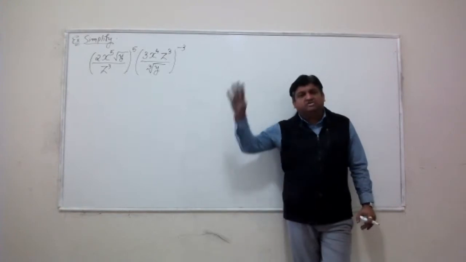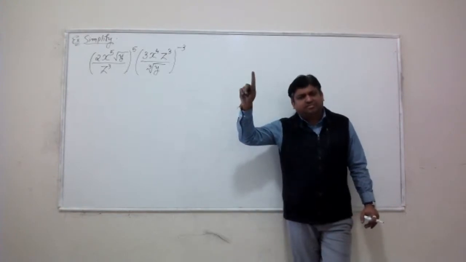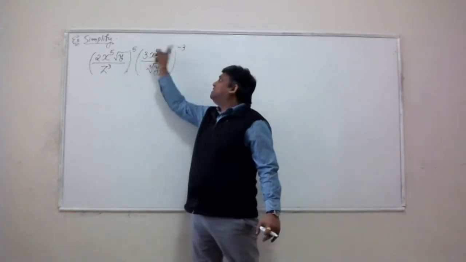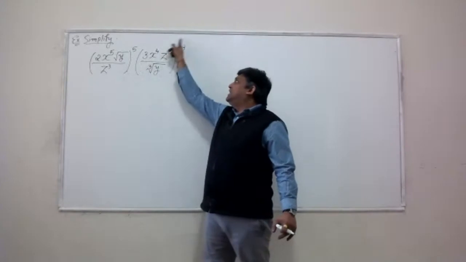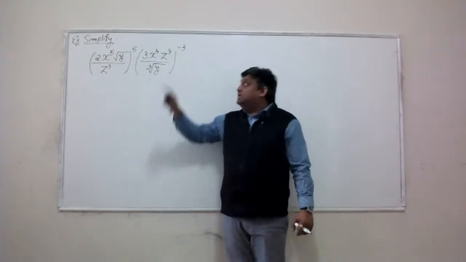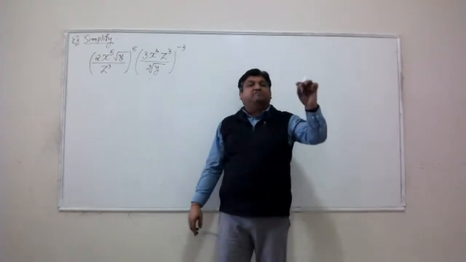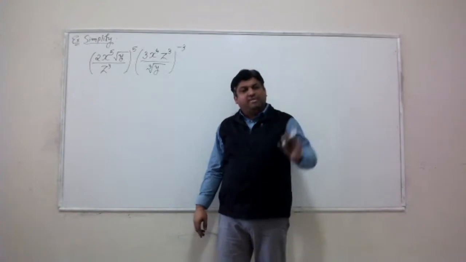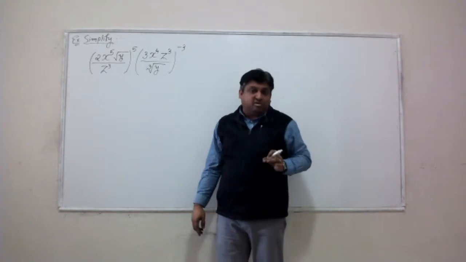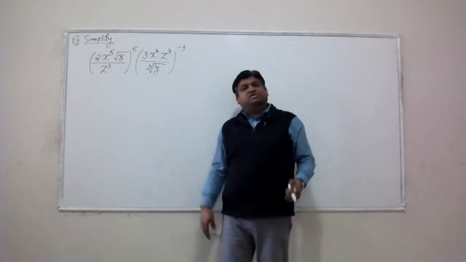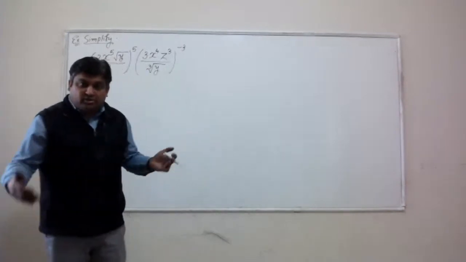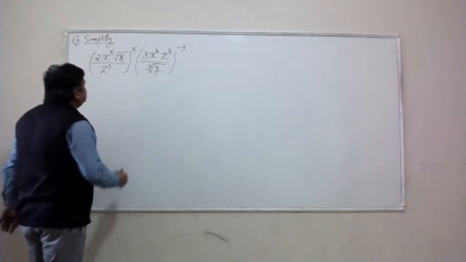We simplify rational expressions in 4 simple steps, right? Step 1, convert the outer negative exponents into positive exponents. So if you notice a negative outer exponent, turn it into a positive outer exponent. Step 2, distribute the outer exponent to every single factor of the base. Then simplify numbers and multiply powers of powers, shift everything to the top, and then simplify exponents. All right, so these are the steps we are going to use.